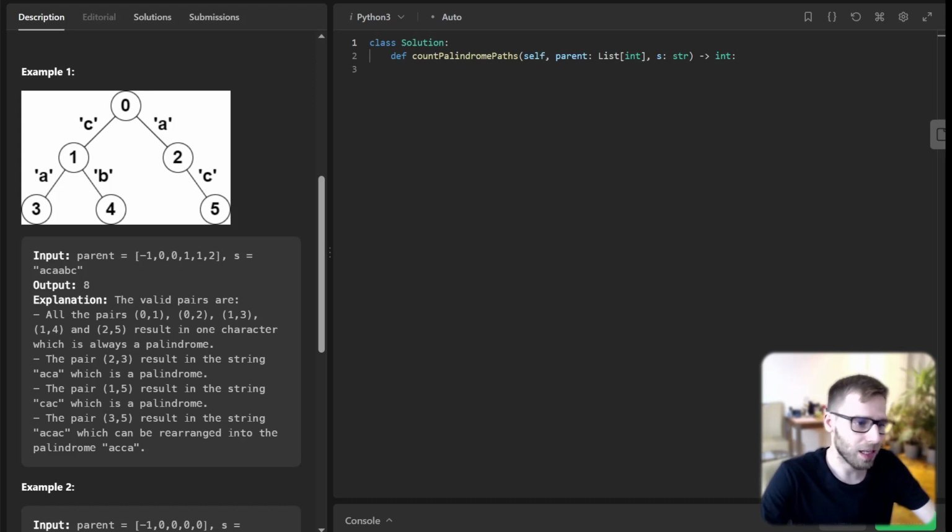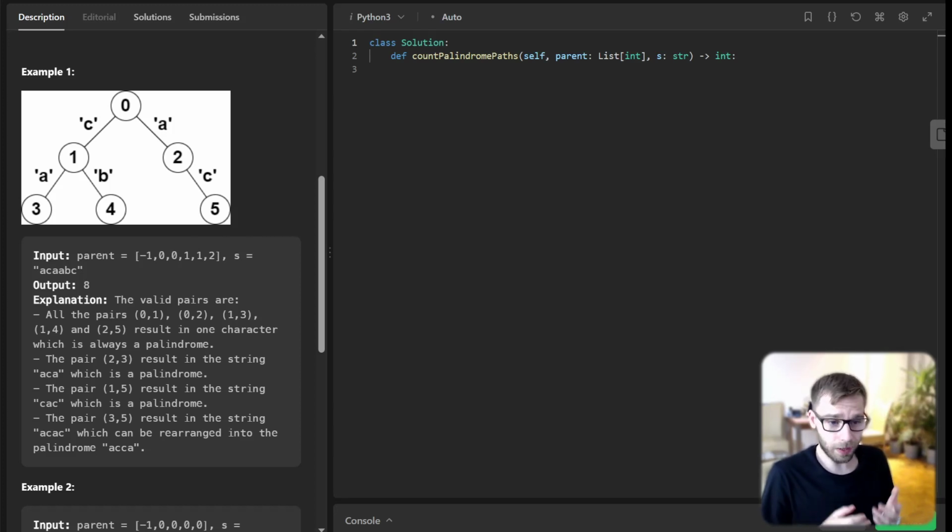So, sounds like a fun, challenging problem. Let's tackle this using Python, making use of bit manipulation and depth first search (DFS). We will be calling our class Solution. It's already defined, and we begin by defining our main function, count palindrome path.